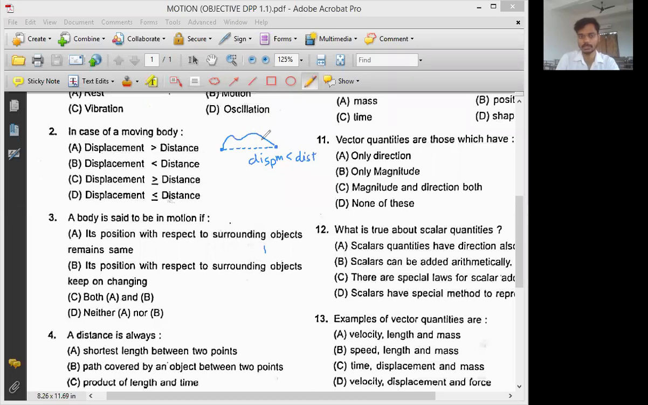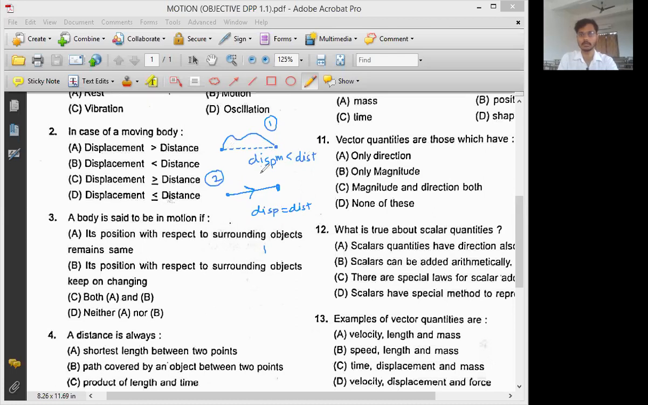Distance is the actual path traveled. Now let's say the second situation is, this is the first point, this is the last point, and this is the actual path traveled. Straight line path is the actual path. In this case, distance is equal to displacement. So displacement can be less than the distance, or displacement can be equal to distance. For the straight line path, distance and displacement both are equal. And for any general path, displacement is the shortest path, so displacement will be less than the distance.